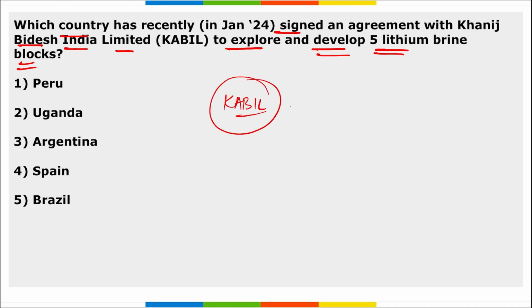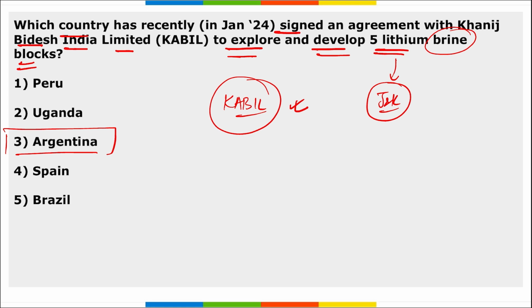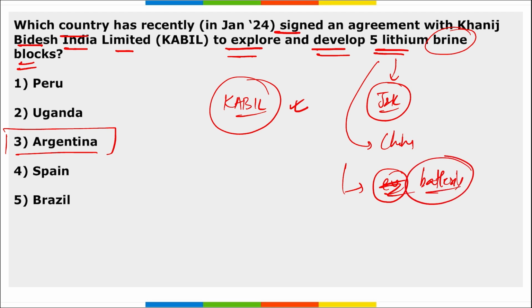Which country signed an agreement with Kabil to explore and develop 5 lithium brine blocks? That is Argentina. We know lithium is used in what? What is brine and lithium? First of all, lithium, we know in Jammu and Kashmir also reserves of lithium were discovered, and lithium's monopoly is with China. It is one of the main important sources for developing electric vehicles, batteries, not just electric vehicles, we can say rechargeable batteries. And brine is basically a solution of lithium and water.